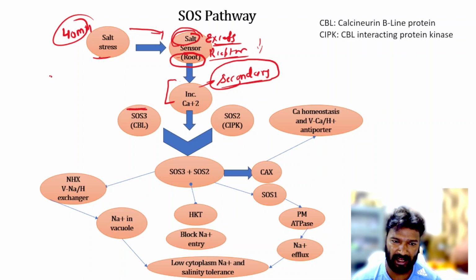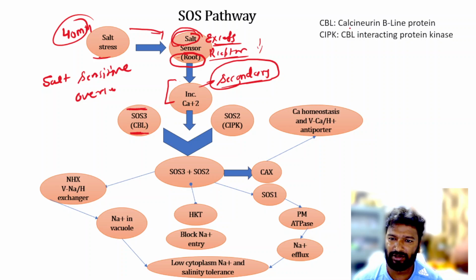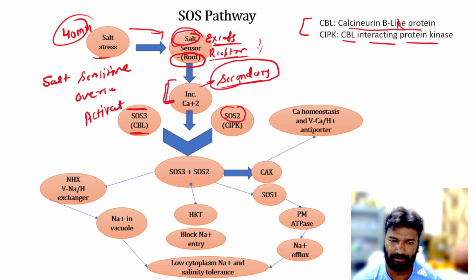So what is SOS? Salt overly sensitive. Salt sensitive, already discussed. So SOS3 is a calcineurin B-like protein, and SOS2 is the CBL-interacting protein kinase. So when there will be an increase in the calcium concentration, there will be an activation of these two proteins.